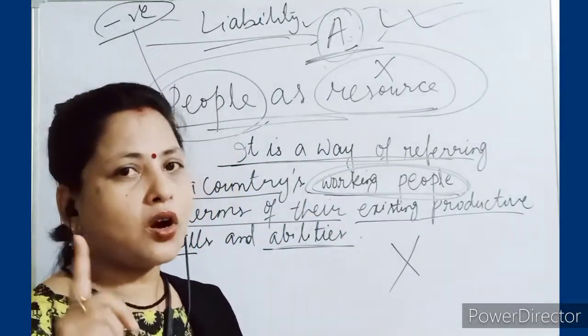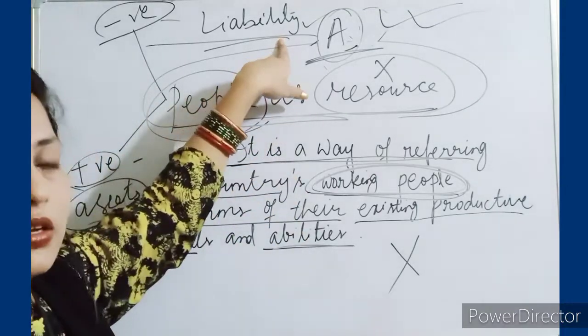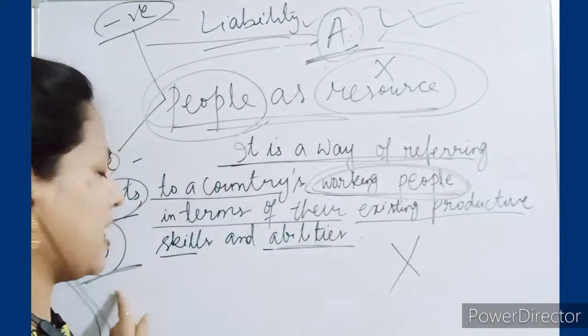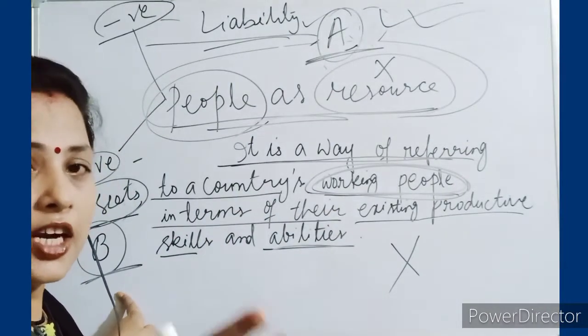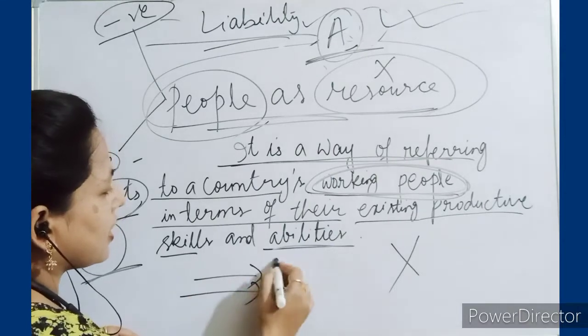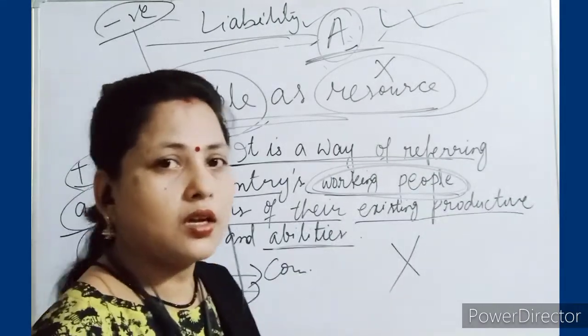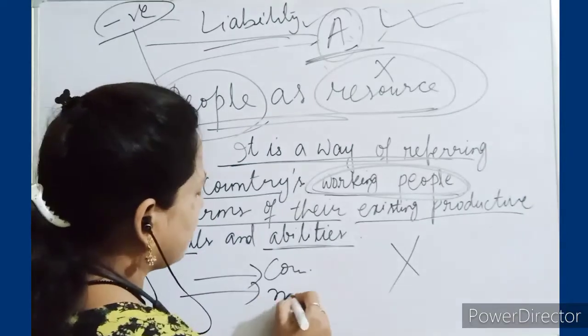The most important thing here is that liability can be converted to assets. Negative people can be converted to assets. अगर हम लोग उसको counseling करेंगे, then if we do what? Motivating them.